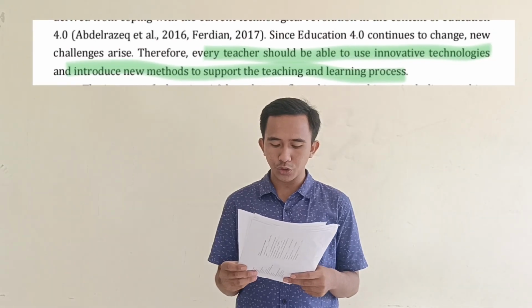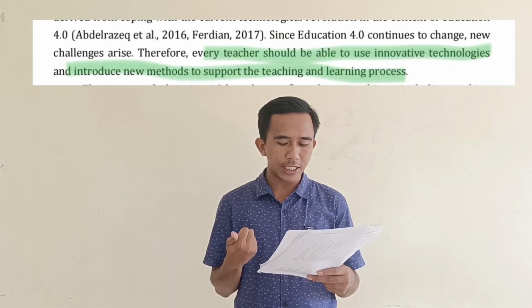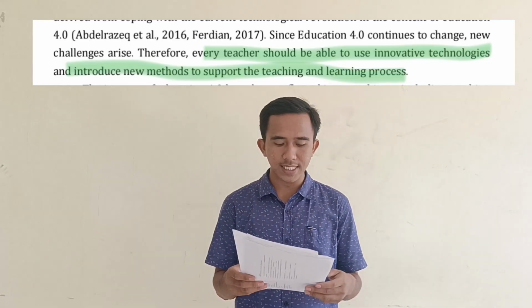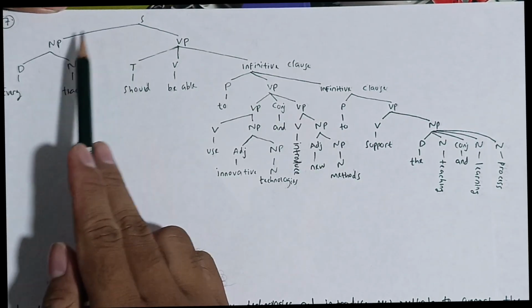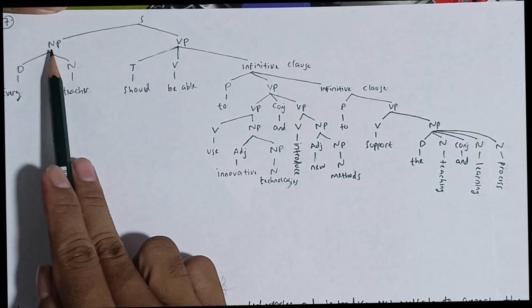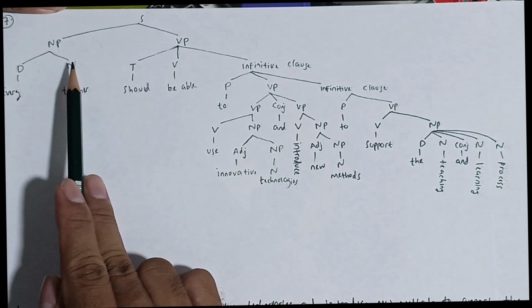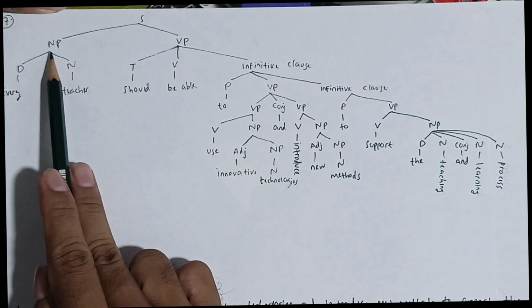And then the second sentence is: every teacher should be able to use innovative technology and introduce new methods to support the teaching and learning process. This sentence is located on page 18. The second sentence is formed by noun phrase and verb phrase. The noun phrase is formed by determiner and noun, because the noun becomes the main, so it's called a noun phrase.